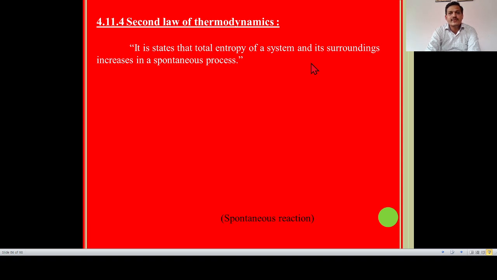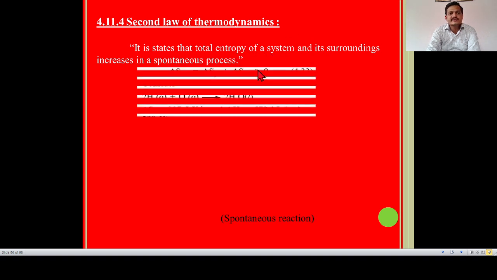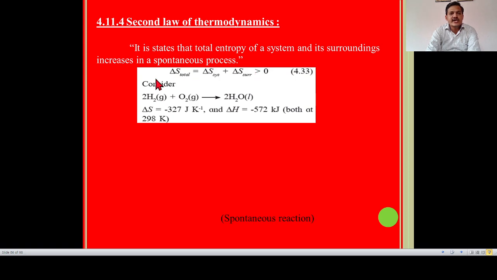So system plus surrounding, the total entropy increases in a spontaneous process. So delta S total is equal to delta S system plus delta S surrounding. Increases means greater than 0.